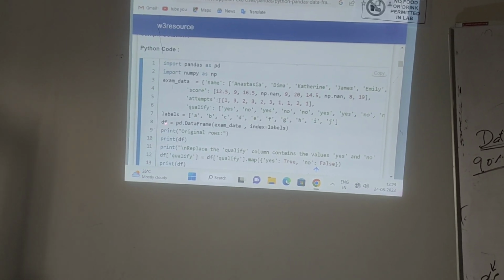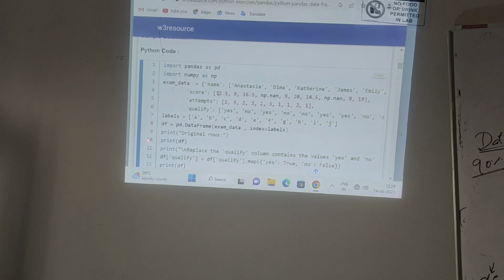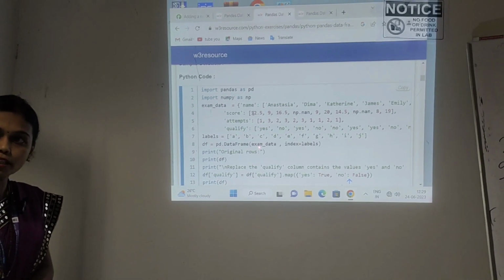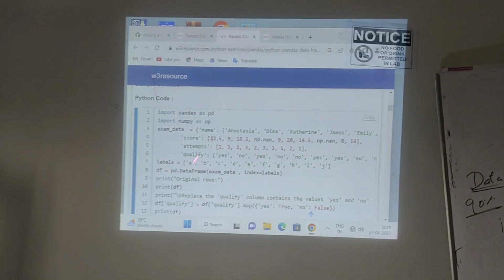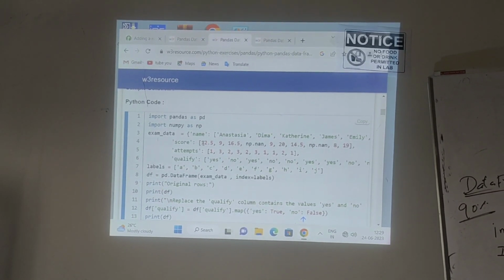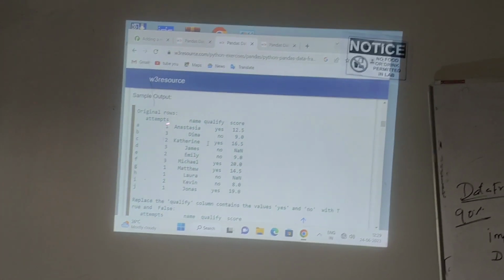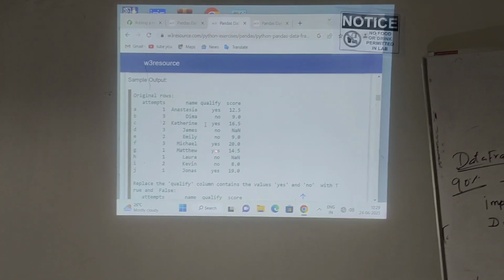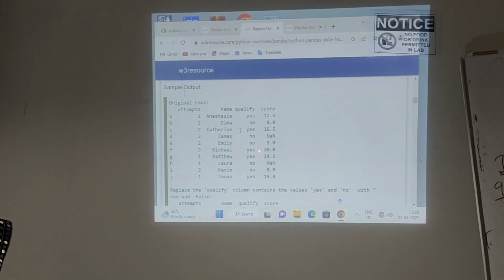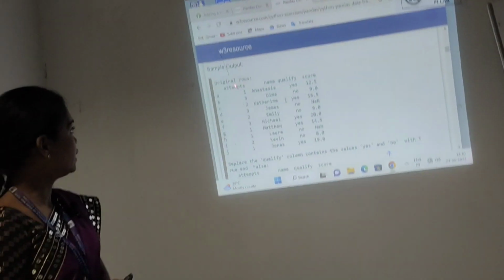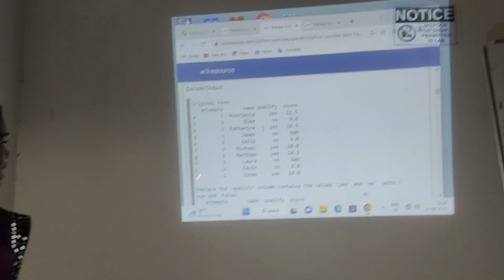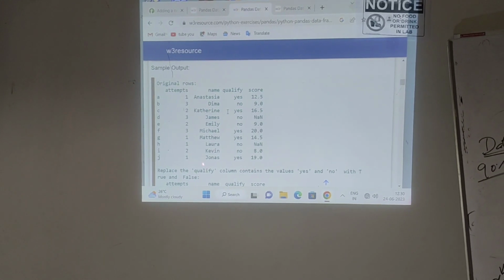All the values will be stored in the variable df. Understand? The df variable contains one table. The table contains all the values inside exam_data along with indexing. After that, I will print the table. Print df means it will automatically print the table. Okay, let's see the output. After creating the table, you have to check the output. This table is created by using the data frame data structure. It contains 4 columns, attempts, name, qualify and score, along with indexing. This is our output. Understand?